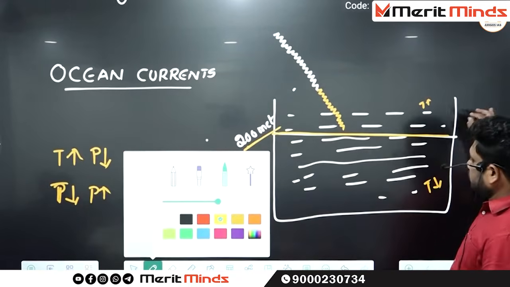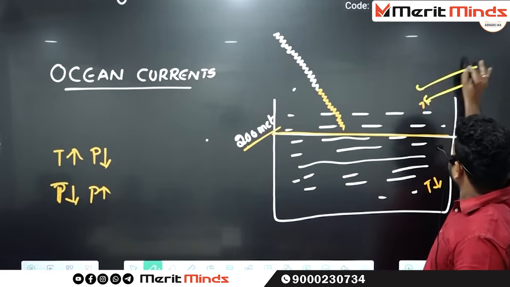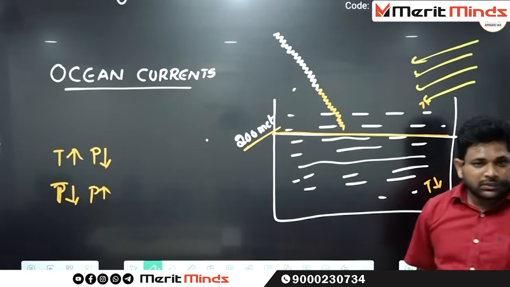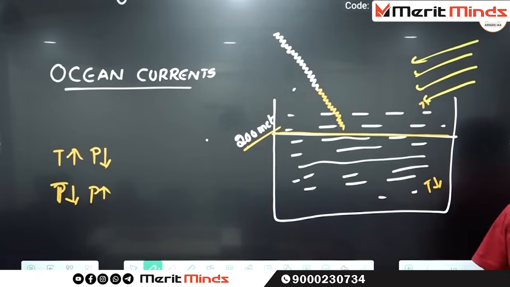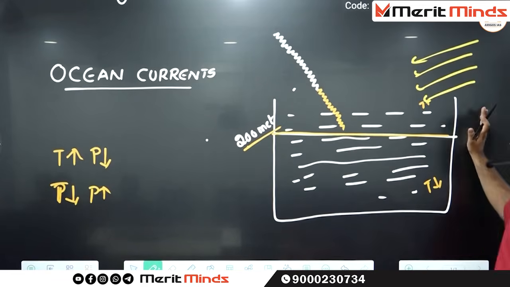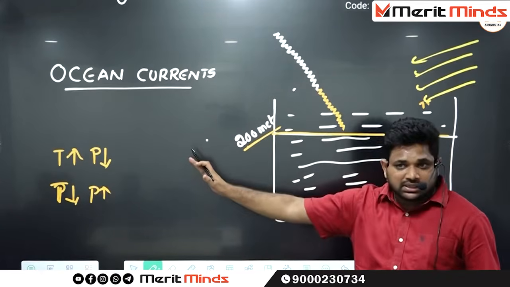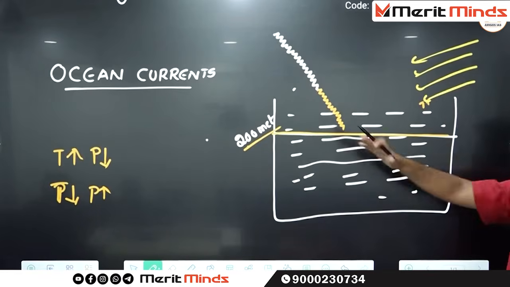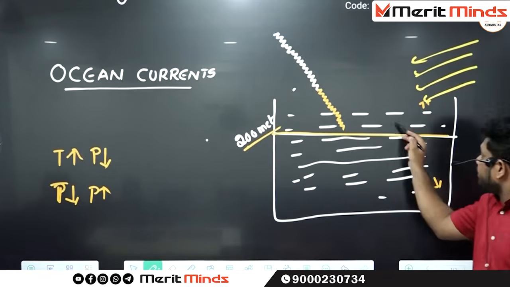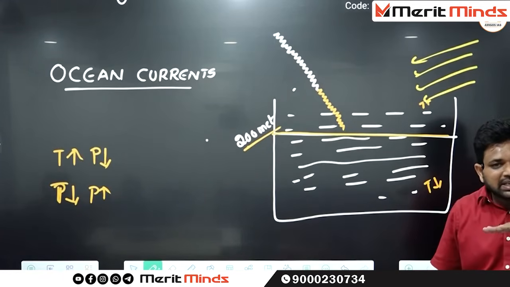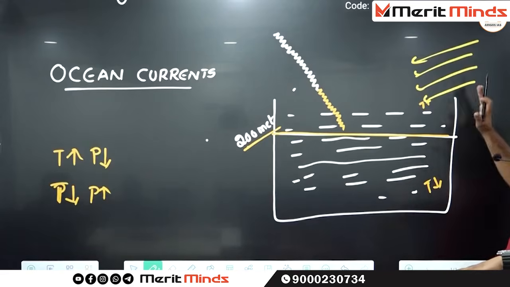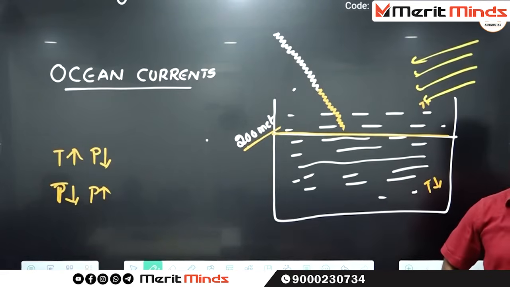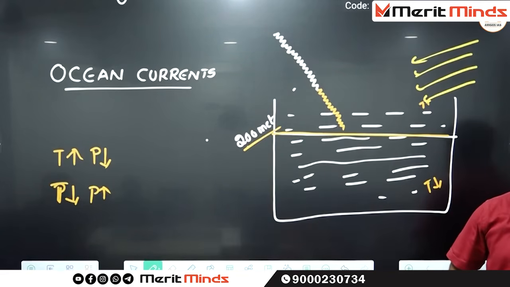See here, there is a blowing of wind. Whenever the wind is blowing, from which direction to which direction? What is this direction? East. What is this direction? West. Whenever the wind is blowing continuously from east to west, what happens to the waters? The waters will not stagnate there itself. Along with the winds, the waters are also moving.